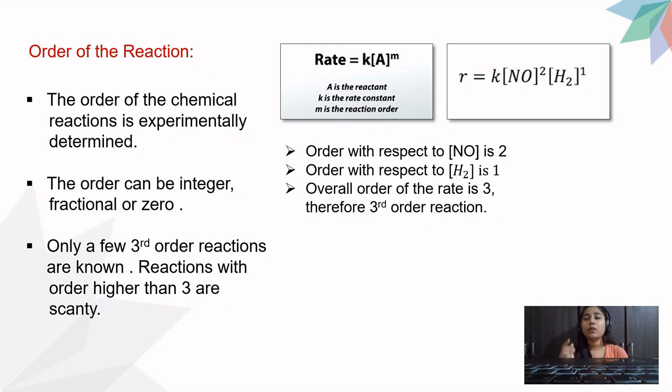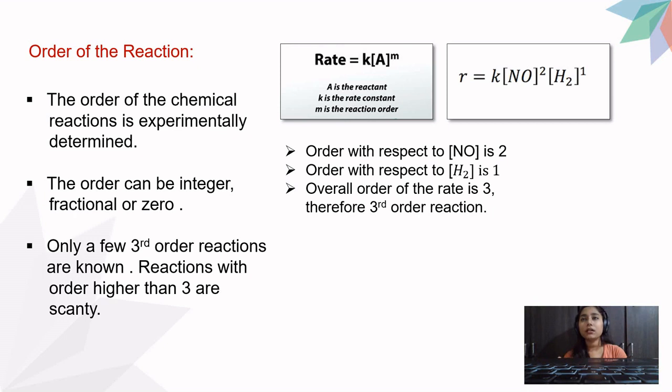Now why am I telling this? Because it can be asked in your exams: what is the order with respect to NO, what is the order with respect to H2, what is the overall order. So you have to define it specifically. Order with respect to NO is 2, order with respect to H2 is 1, but the overall order for the whole reaction is 3. I hope this part is clear.